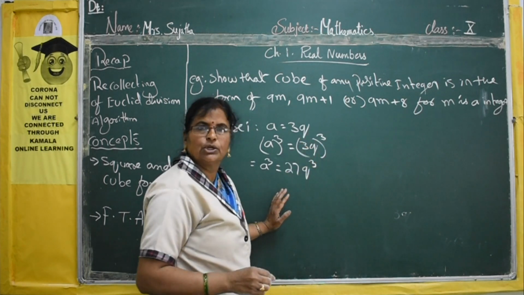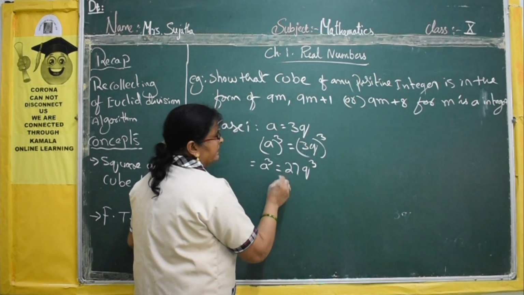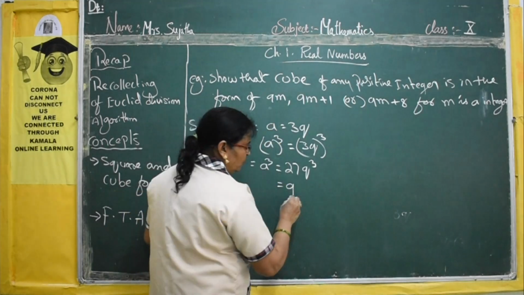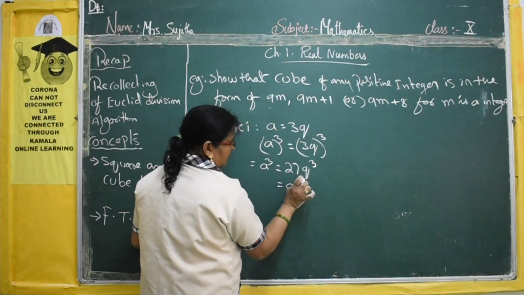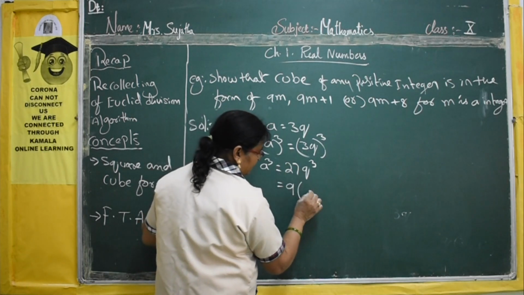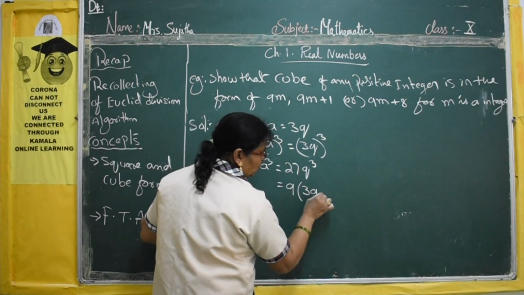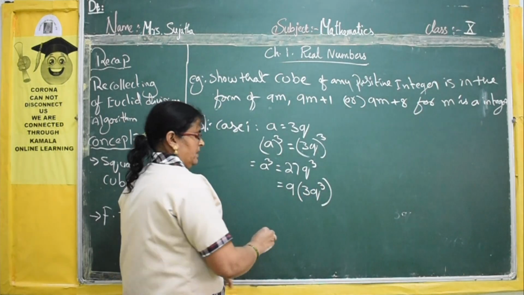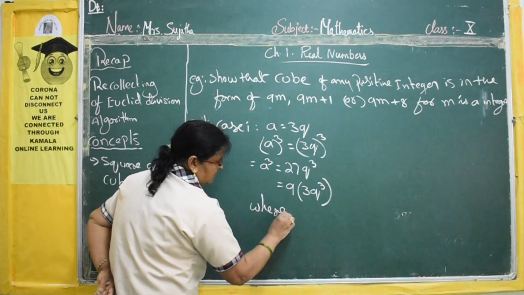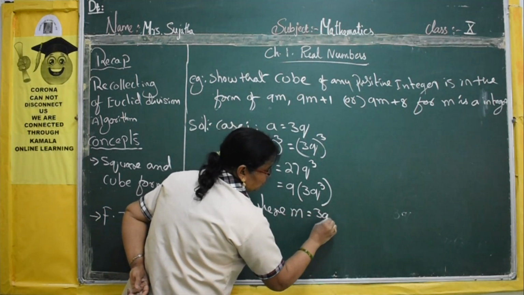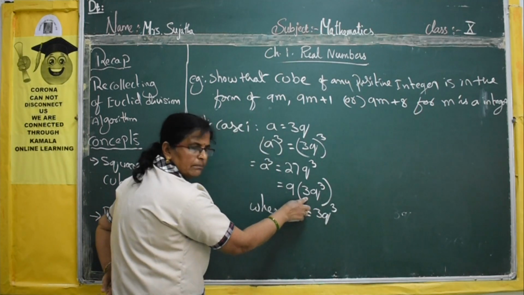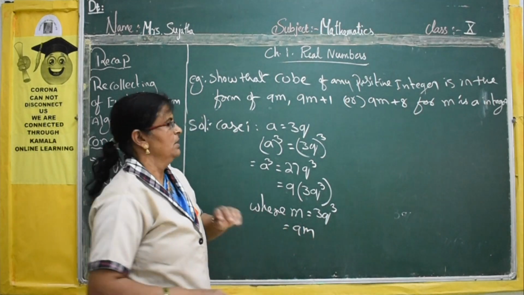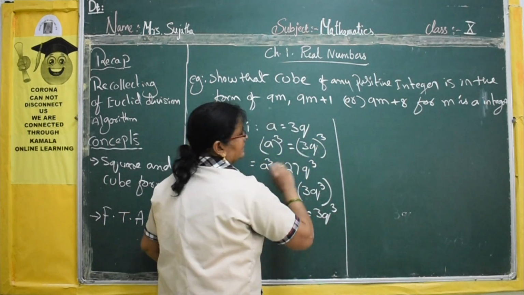This 27q cube, how can we simplify it? We want 9m, no? So you can take 9 common. If you take 9 common, then what will be left inside? 3 cube q cube. Now this is m, where m is equal to 3 cube q cube. So 9m. Now understood? 9m. First form we proved. Now the second form, case 2.